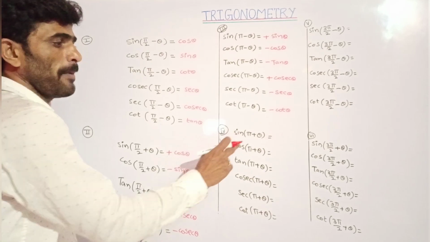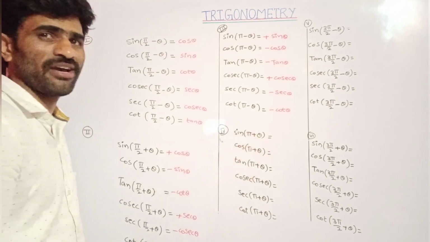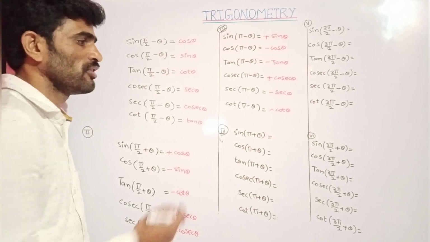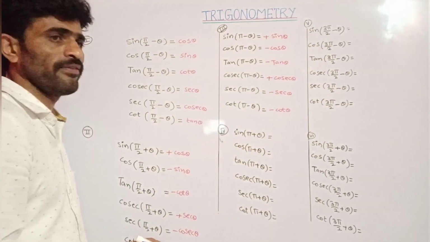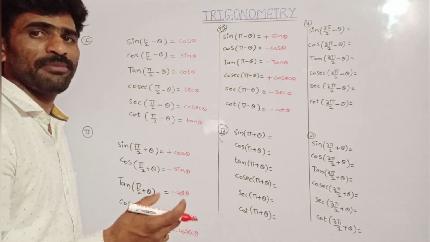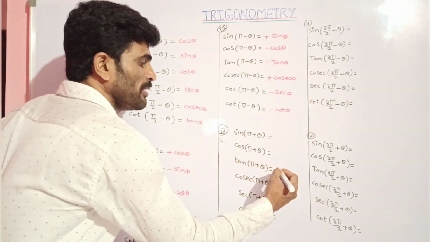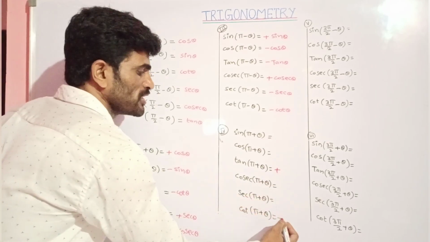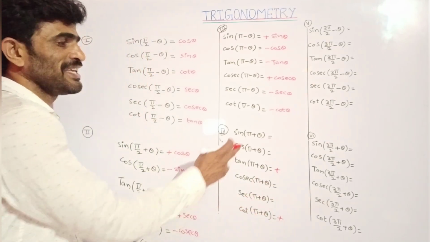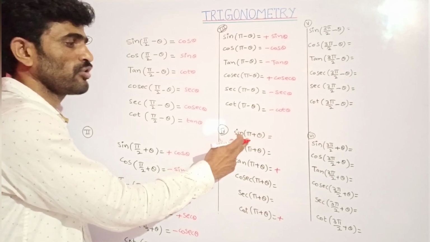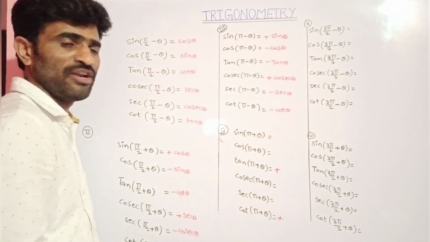Now come to here, pi plus theta, 180 plus theta. 180 plus theta means which quadrant? 180 plus theta is third quadrant. So in third quadrant, which are positive? We have the word T. T means tan and its reciprocal cot are positive. So only tan and cot will be positive. Remaining all will be negative. Since it is pi, n is even. So when n is even, ratio will not be changed.